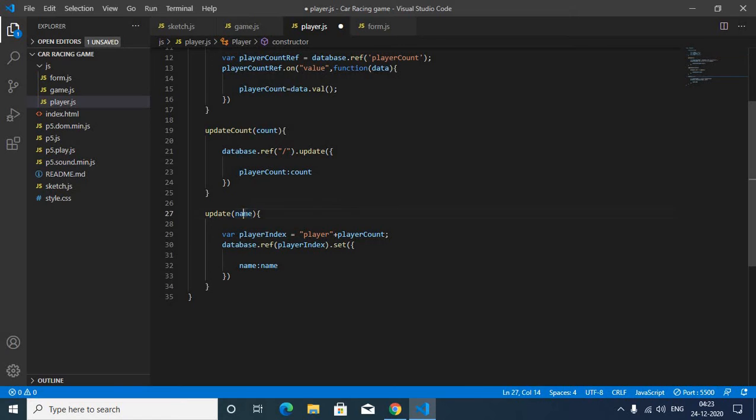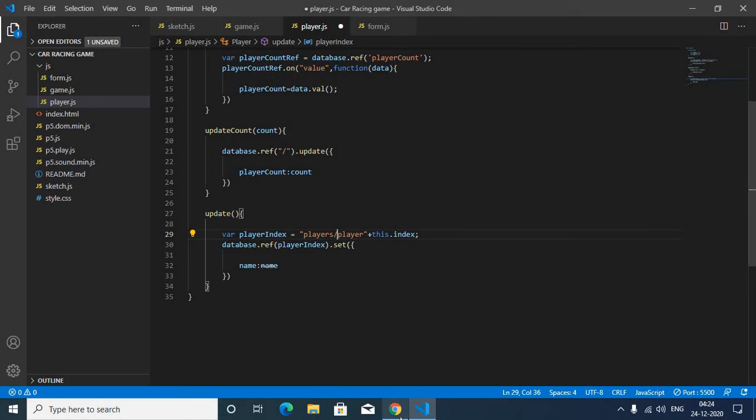Now we are going to use this update function for updating both the name and distance of a player. First of all, erase the name inside it. Here you can see playerCount. Instead of playerCount type this.index, and before player just type players, then slash and player.